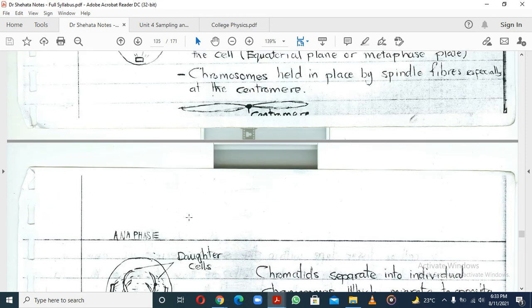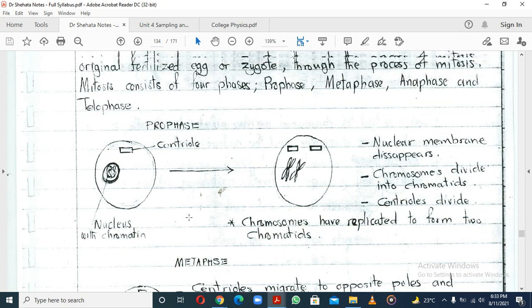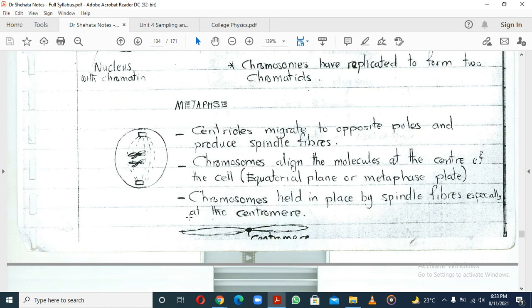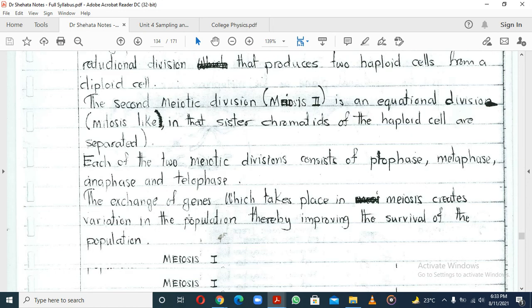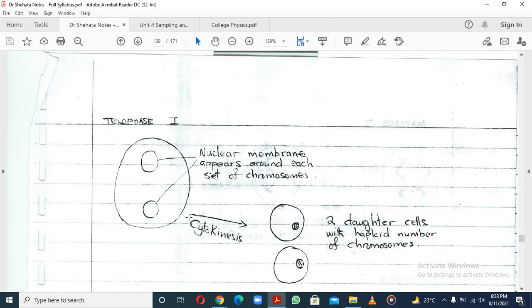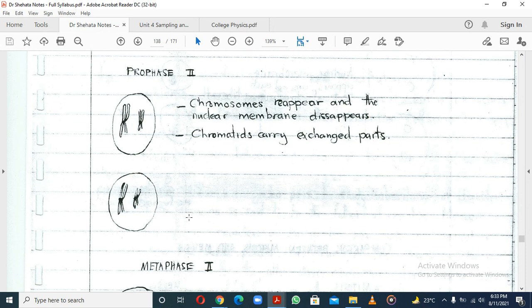So when the cell is not dividing, you see there on top, you can't really tell the chromosomes apart. They are not in a form that can facilitate a division. So when they say the chromosomes reappear, it's not like they disappeared. It's just that they are now well organized and well straightened, and they can move about. That's what it basically means, not that they disappeared at any point.